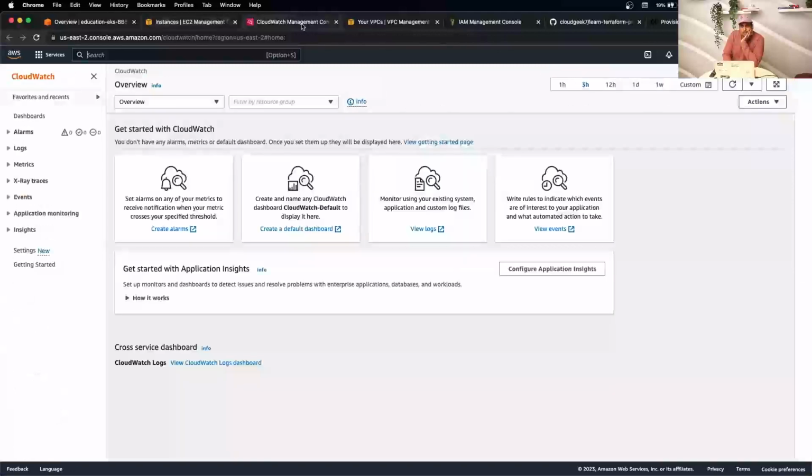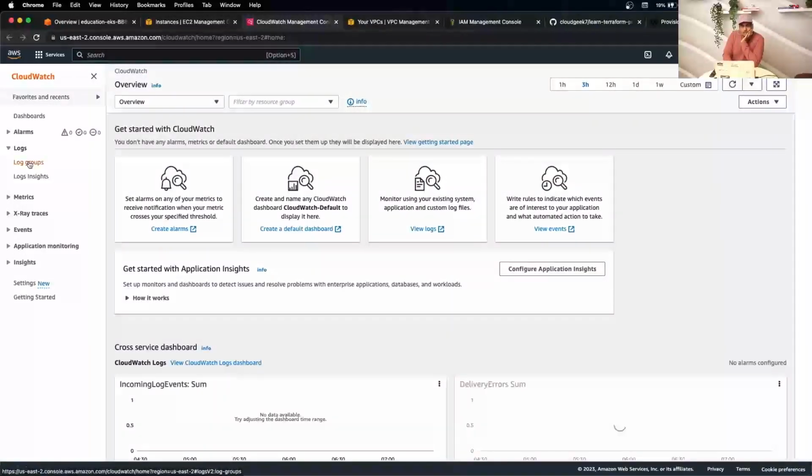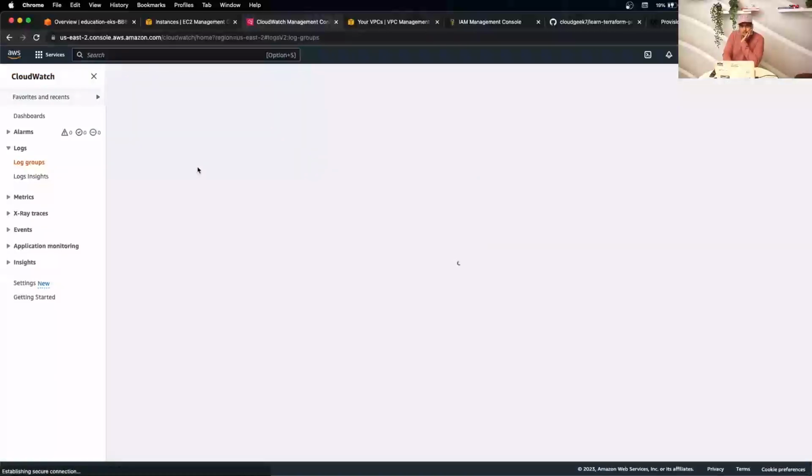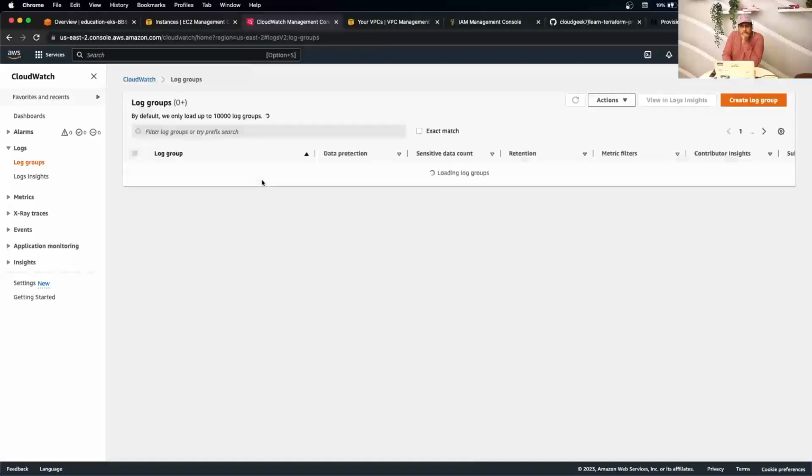Okay, let's go to CloudWatch. Go to logs, go to log groups, and here I should be able to see the newly created log group for your EKS cluster. It's loading, one second.